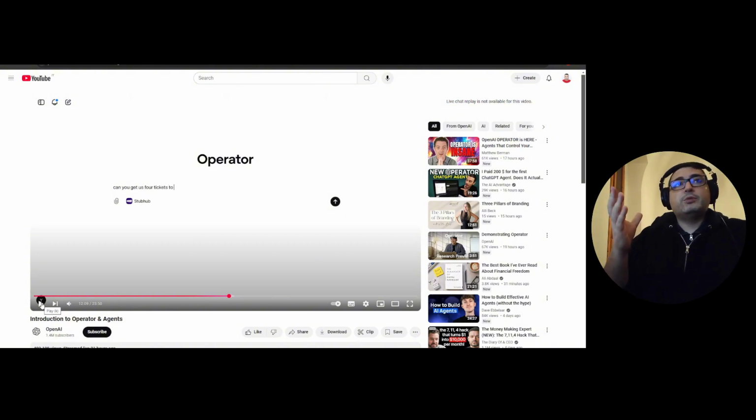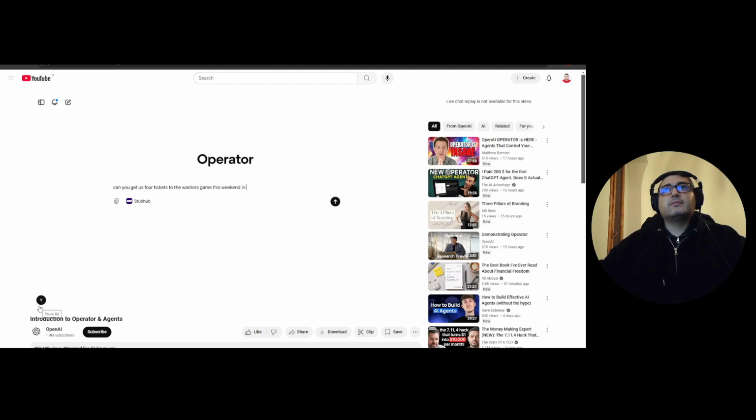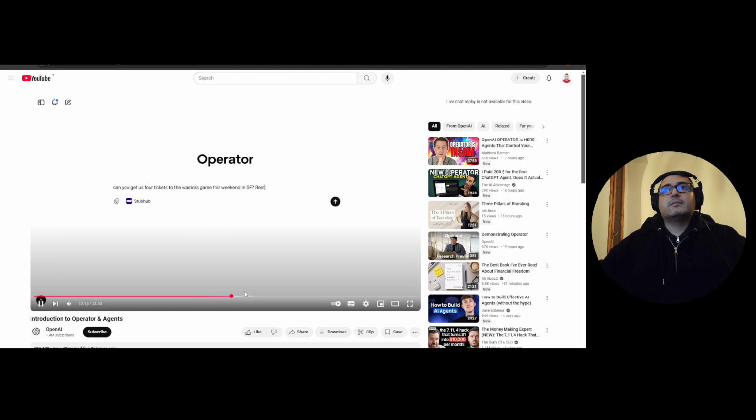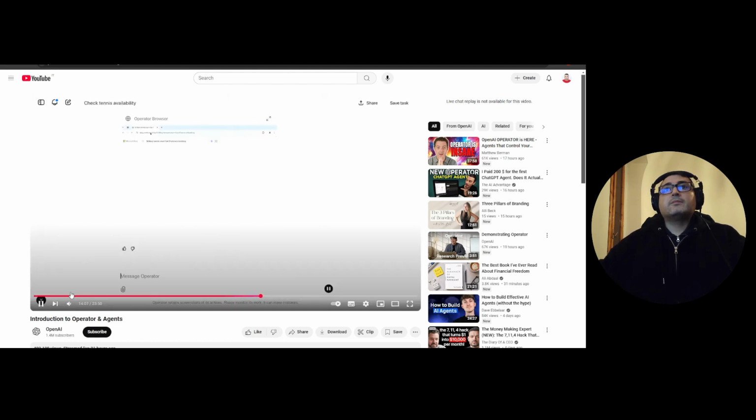Also here you need to be sure that the place you want to use to buy tickets, to potentially do shopping, has the specific APIs that allow you to perform that action. If not, obviously it's not going to work. The Warriors game, not the Lakers. Excuse me, you're right. This weekend in SF. Best seats. Do a lot of tasks in parallel, much like what we would do by going to a search engine.